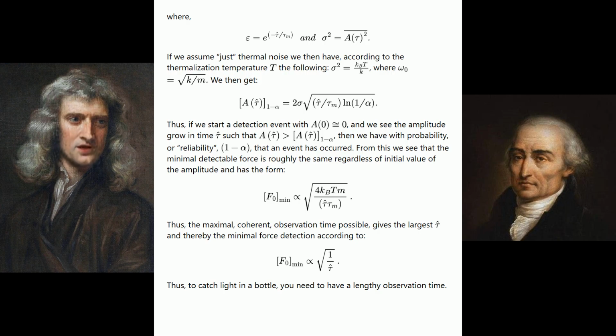Thus, if we start a detection event with A of 0 approximately equals 0, and we see the amplitude grow in time tau hat such that A of tau hat is greater than A of tau hat sub 1 minus alpha, then we have with probability or reliability 1 minus alpha that an event has occurred.